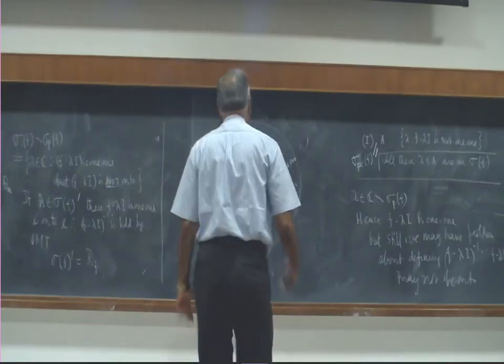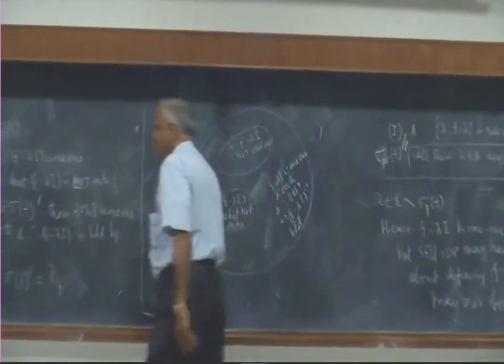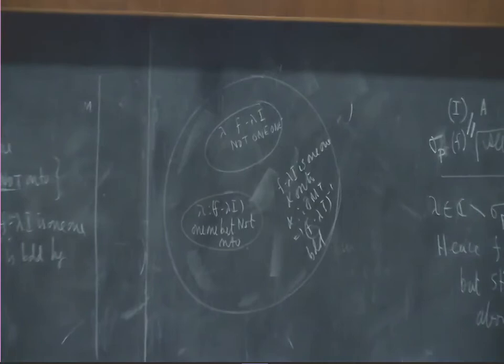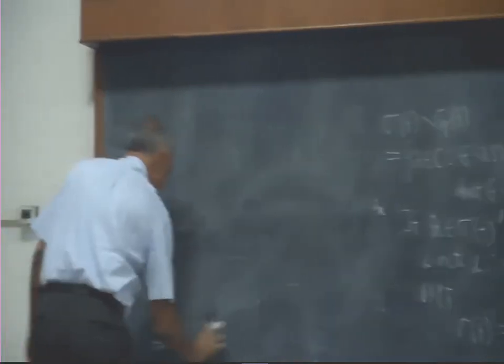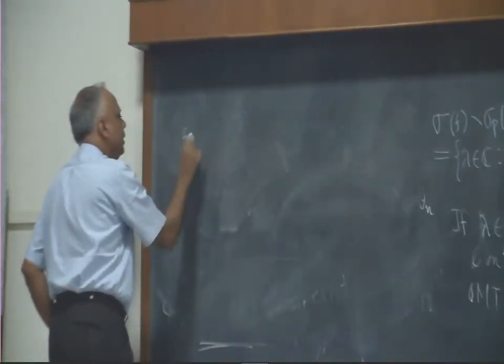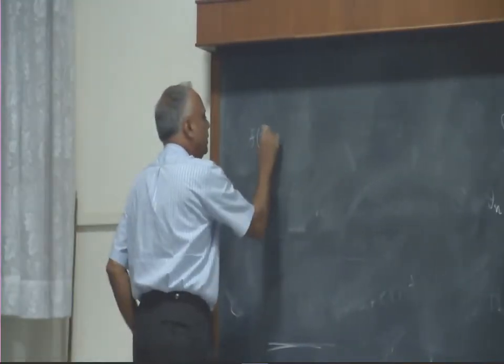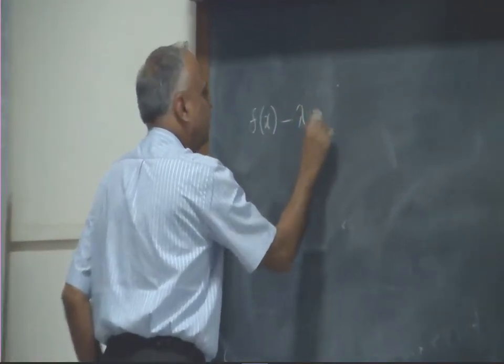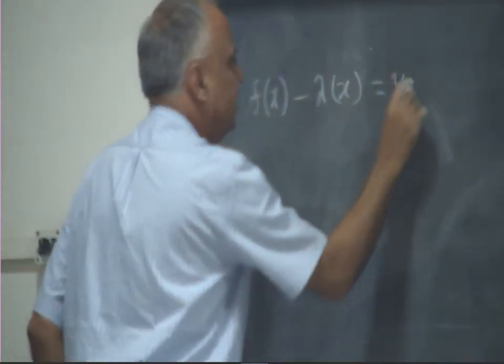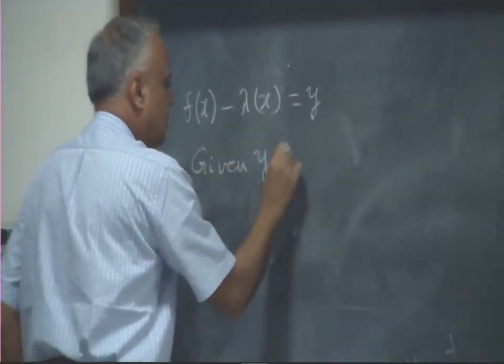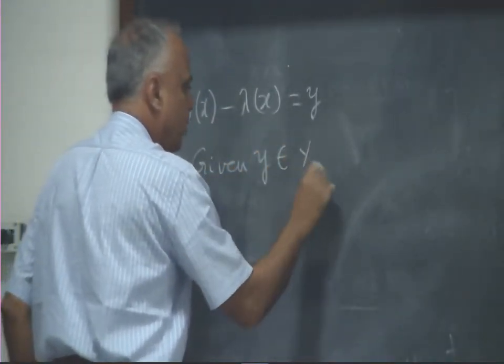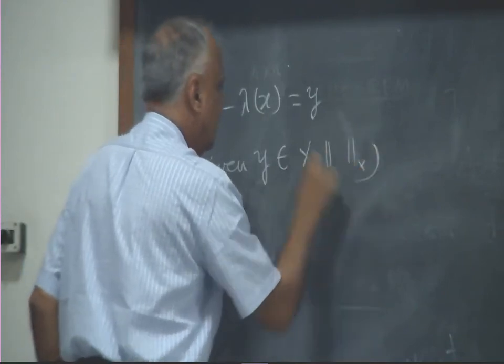Now basically, why do I need all these things? Okay, suppose I'll just make one comment. Suppose I want to solve an equation like this. Given y in the Banach space, find x.